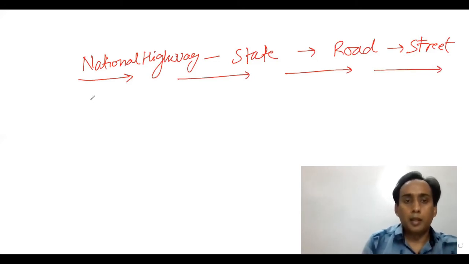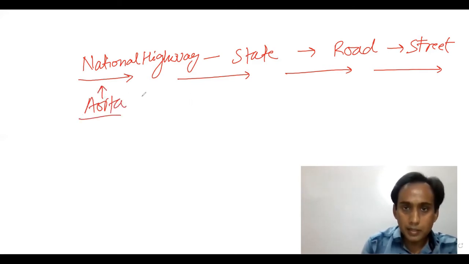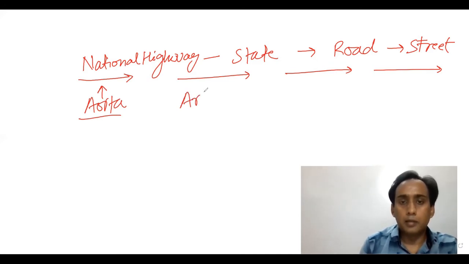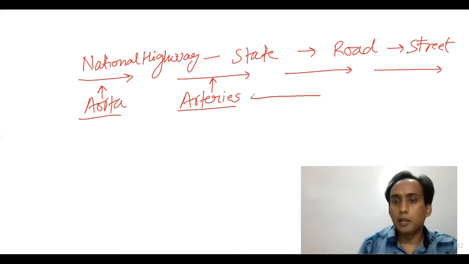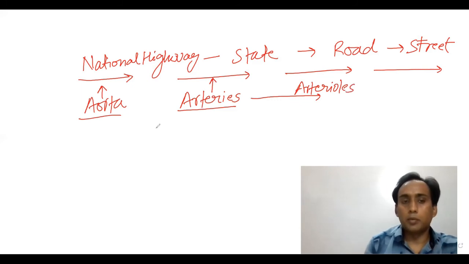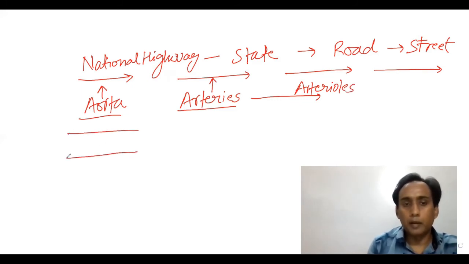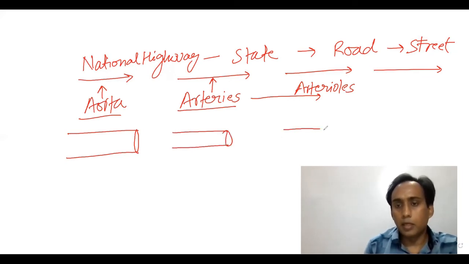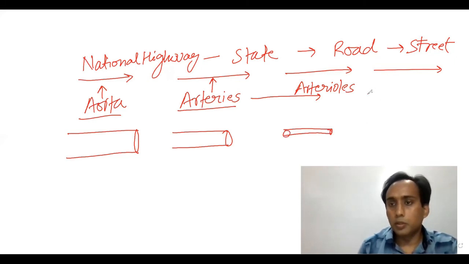In the same way, the aorta or big arteries are like the national highways, and arteries, which are less broad than the aorta, are the state highways, and the arterioles are much less broad. Suppose this is the size of the aorta, arteries will be of this size, arterioles will be of this size, and then it goes toward the streets, which are like the capillaries.